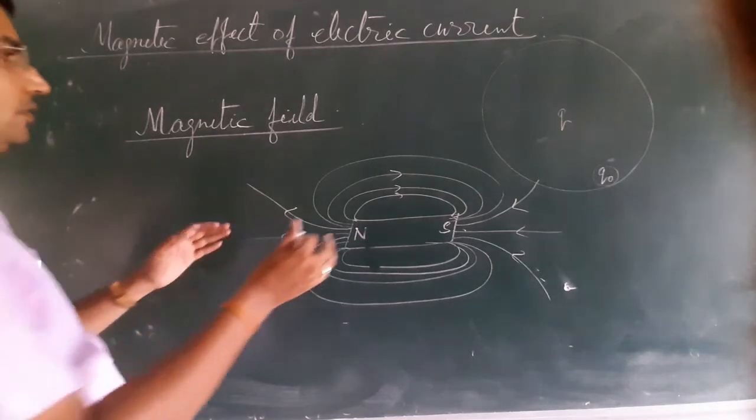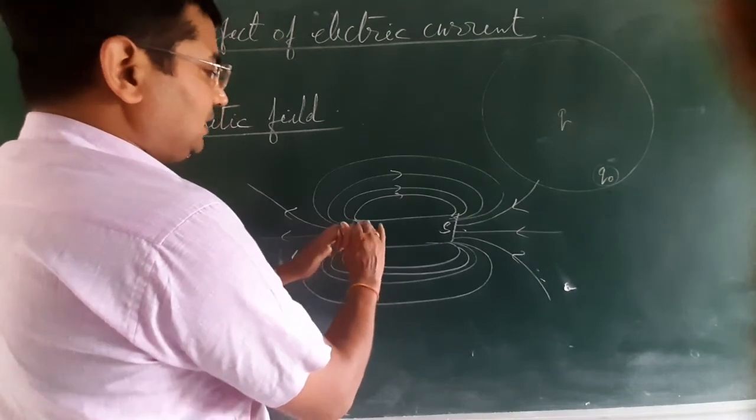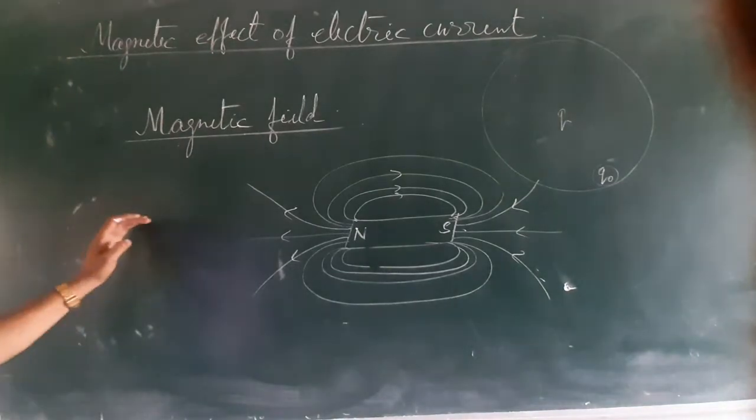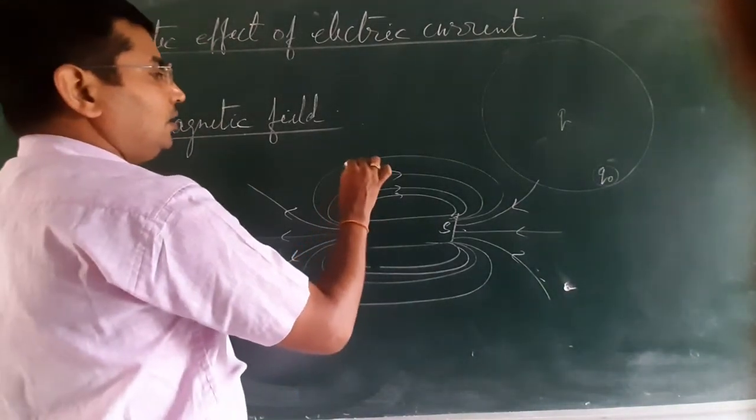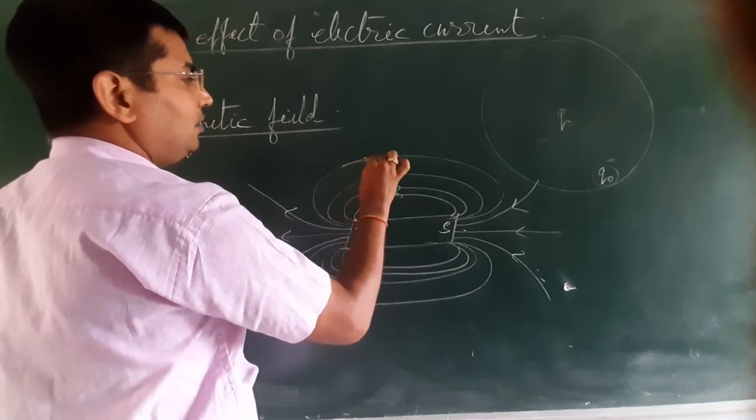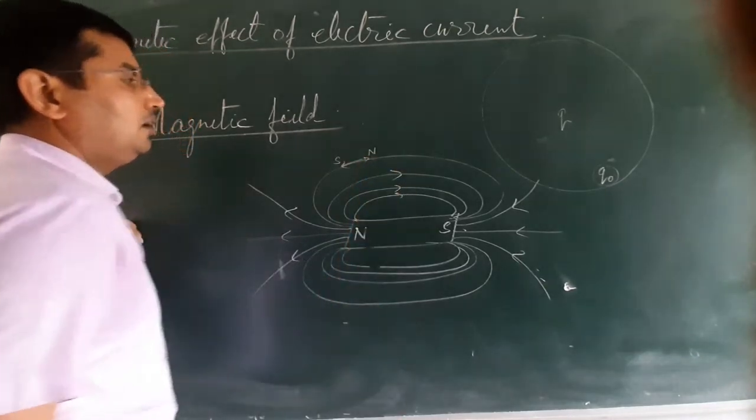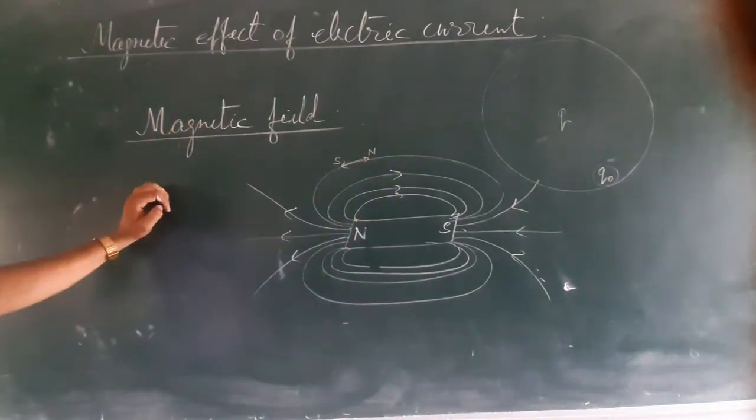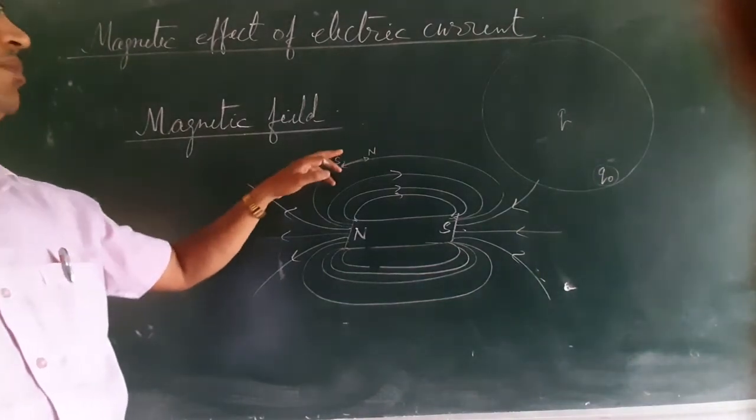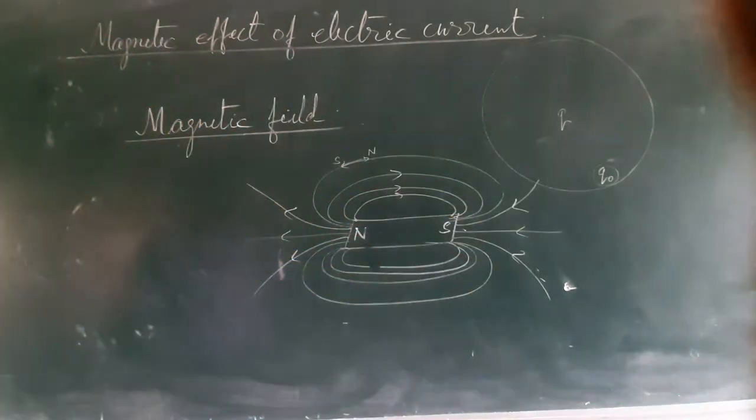Similarly, in case of magnetic field, the space or the region around a magnet in which a magnetic needle always experiences a torque and rests in a particular direction different from actual north-south direction, that field or that region is called magnetic field.